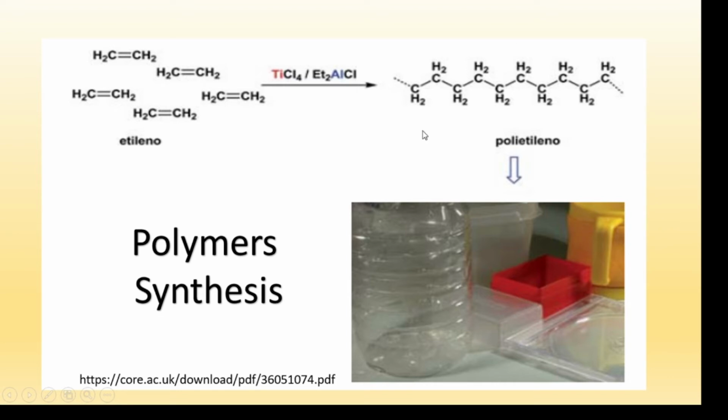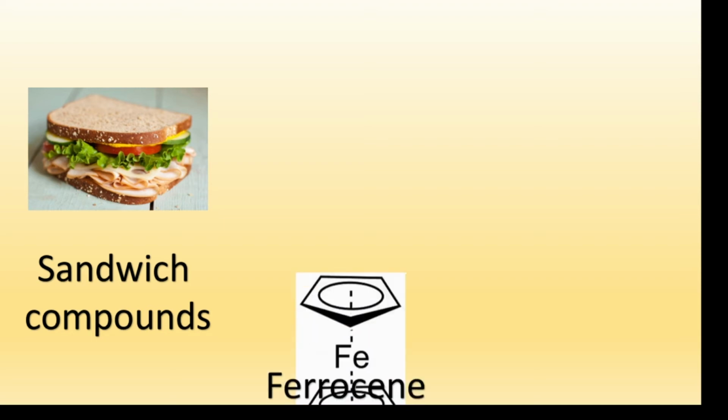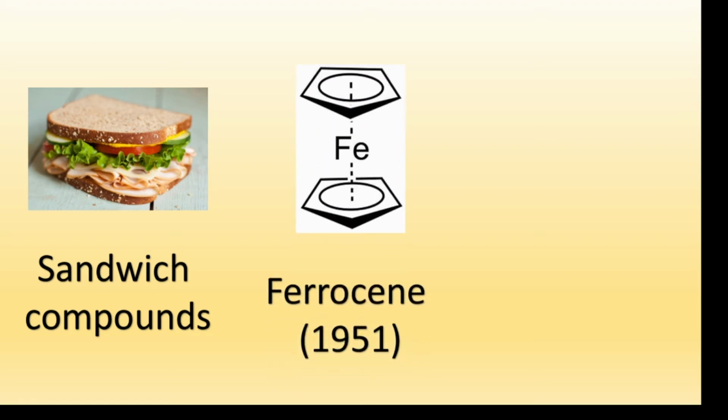So what is polyethylene? Polyethylene is a very widely used material that you have probably seen in the bottles when you drink water, right? So organometallic chemistry serves us with a wide variety of new compounds that can have many interesting characteristics, such as the sandwich compounds. Delicious! What is a sandwich compound? Can we eat it? No. We have a family called sandwich compounds because of the similarities in their structure.